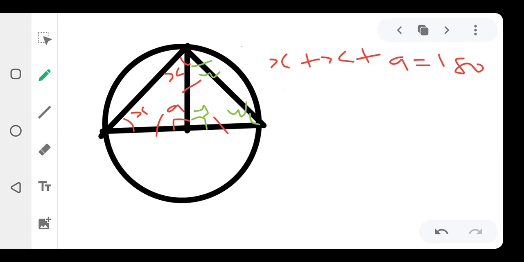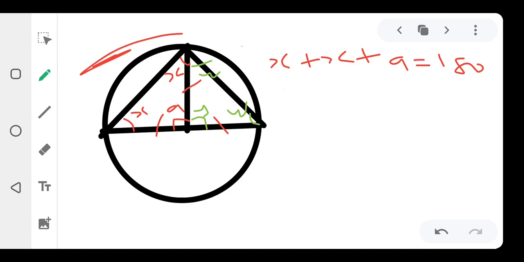I might not be able to write it because of time. I want to keep this video very short. But always write your reason. That's one of the steps to follow when doing this kind of work. You understand? You always write the reason for whatever you do. All right. So x plus a is 180 in this first triangle. Why? Because the sum of the angles in the triangle is equal to 180, right?